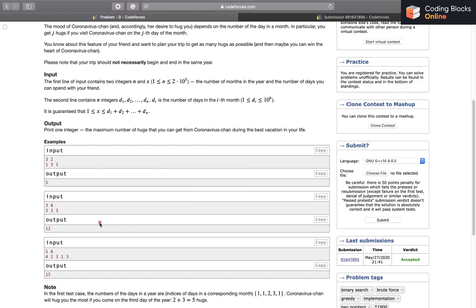And for the second case, we have 3 months, 3 days each. 1, 2, 3, 1, 2, 3, 1, 2, 3, and we want to spend 6 days. Okay, I'm sorry, I just made a mistake. It shouldn't be 3, 3, 3. It should be 1, 2, 3, 1, 2, 3, 1, 2, 3. So 6 days it looks like. One, two, three, 4, 5, 6. I think this is the best scenario. So 3, 2, 3, 2, 1, 3, 2, 1, 3. It will be 12 in this case.